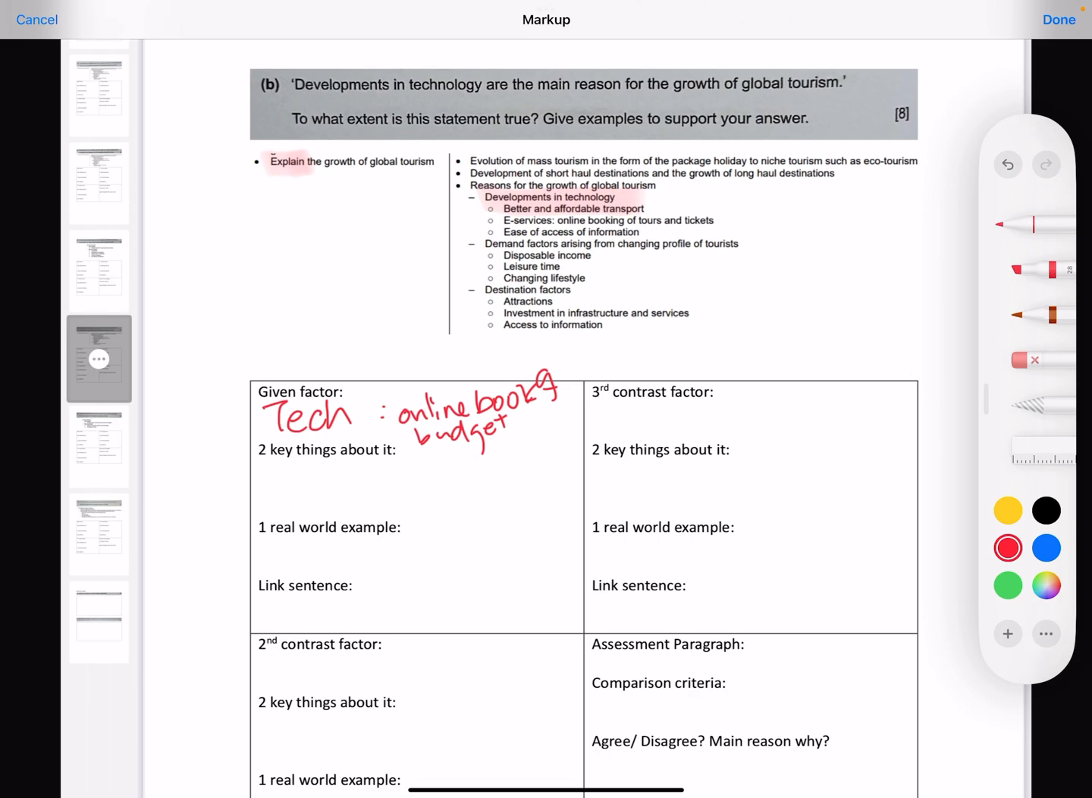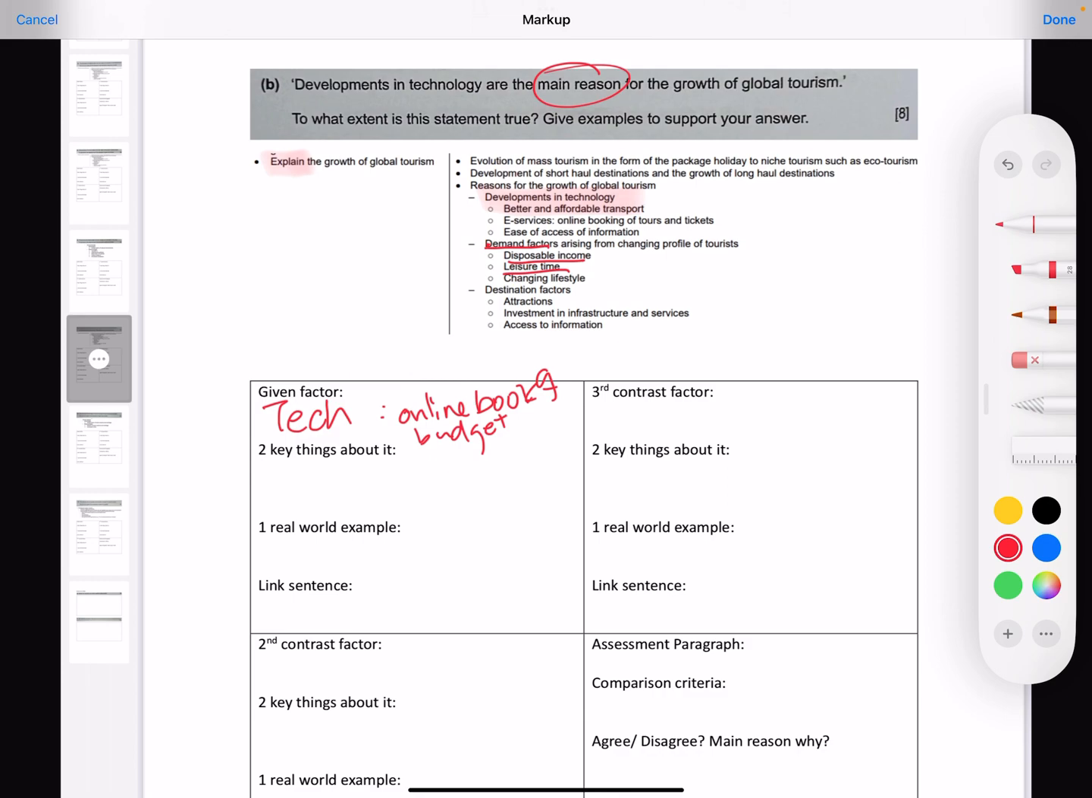But of course, main reason. So once again, three reasons. What else can we look at under demand factors? Okay, once again, if you can, I will look at both. Both of them are more important. They are both equally important, so therefore developments in tech cannot be the main reason.